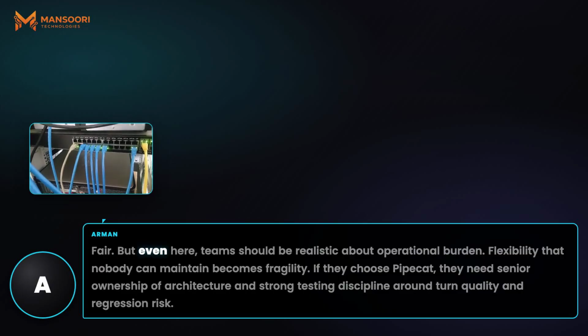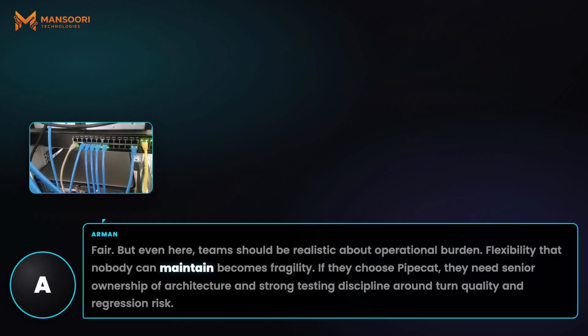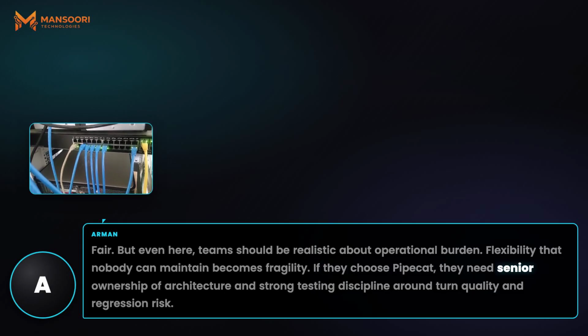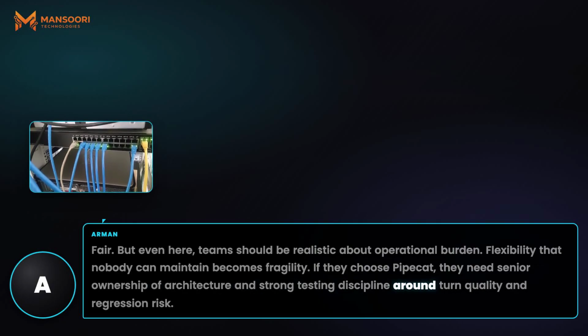Fair, but even here, teams should be realistic about operational burden. Flexibility that nobody can maintain becomes fragility. If they choose Pipecat, they need senior ownership of architecture and strong testing discipline around turn quality and regression risk.